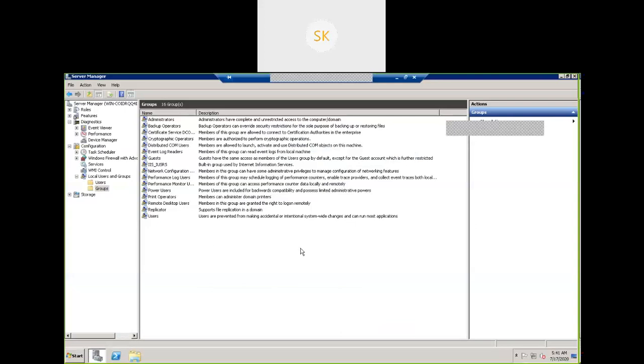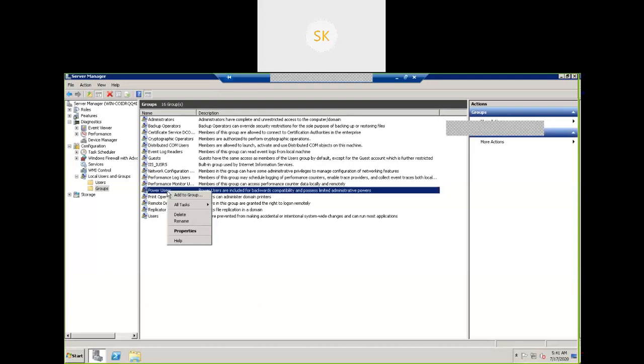The Power Users group is one group that is equivalent, not the same as the Administrators group, but more similar to what the Administrators group has in privileges. Similar privileges are going to be available for Power Users. What I'm going to do now is add user 2 to the Power Users group.